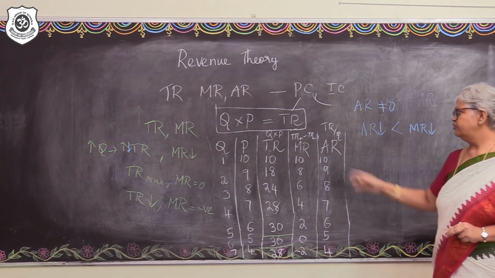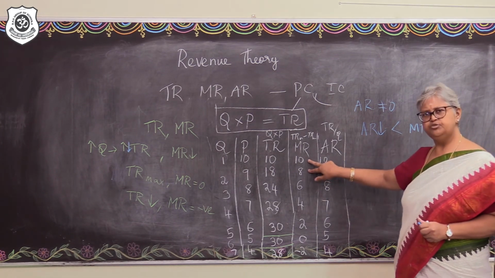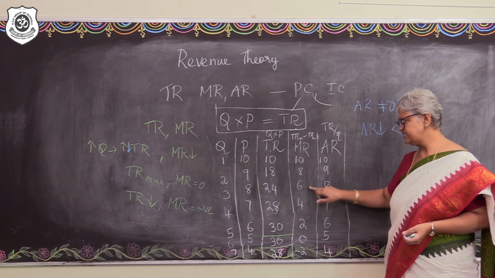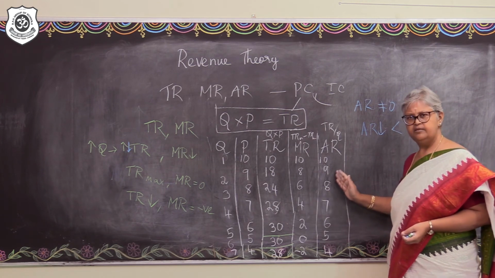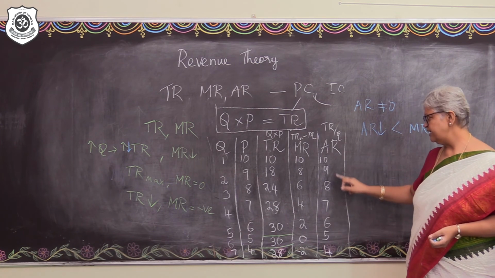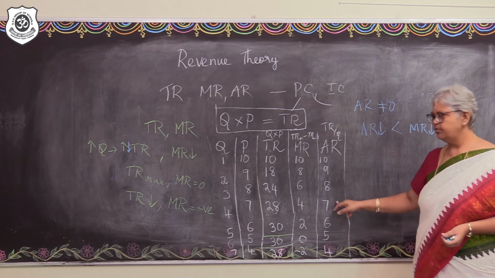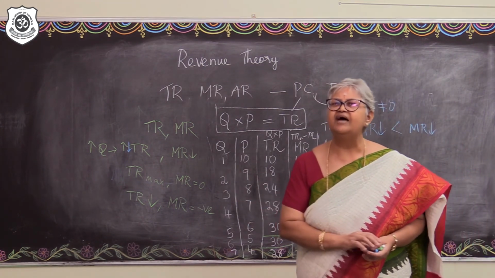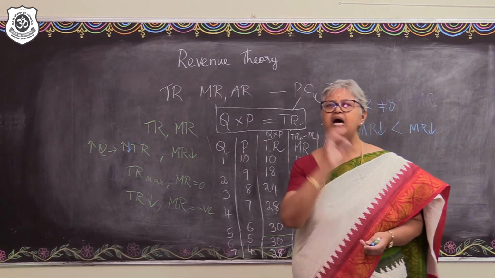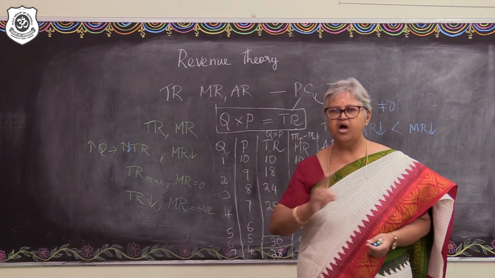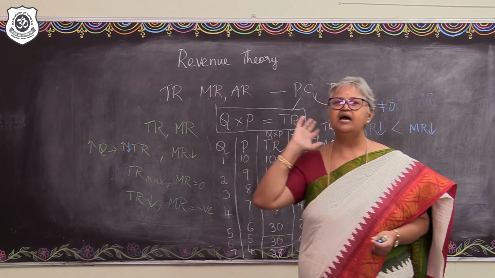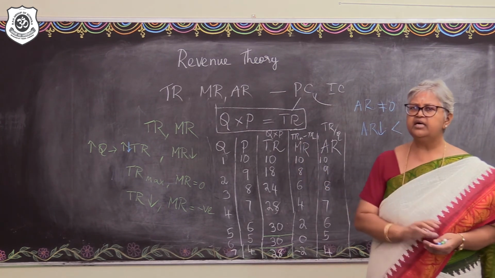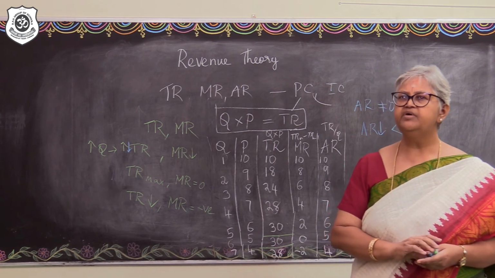And one more, if you see, by 2 units, there is a change here. 10 to 8, 8 to 6, 6 to 4. Right? Look at this. 10 to 9, 9 to 8, 8 to 7. So, it is said that the MR falls doubly as fast as that of the average revenue. Let me repeat, the MR falls doubly as fast as that of the average revenue. Yes? So, that is how the revenue curves behave in an imperfectly competitive market.